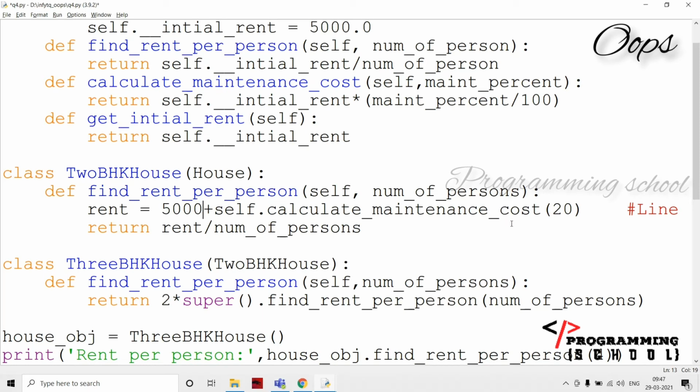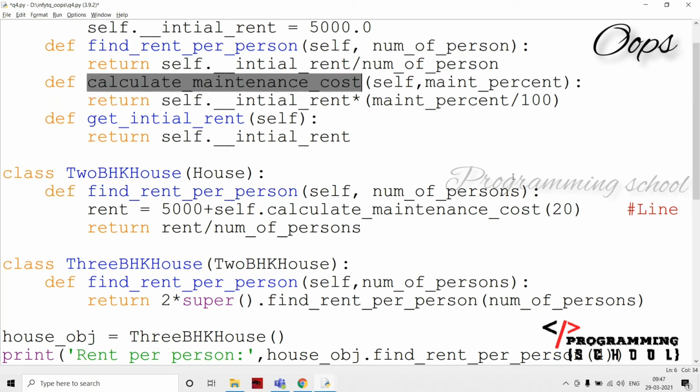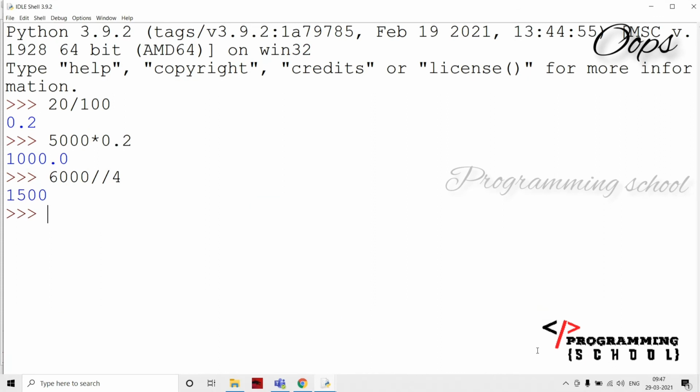Now the superclass method is going to be called. Yes, there is a method here, and the maintenance percentage is going to be 20. Then self.initial_rent, that is 5,000 into 20 by 100, which is 0.2, and 5,000 into 0.2 is going to be 1,000.